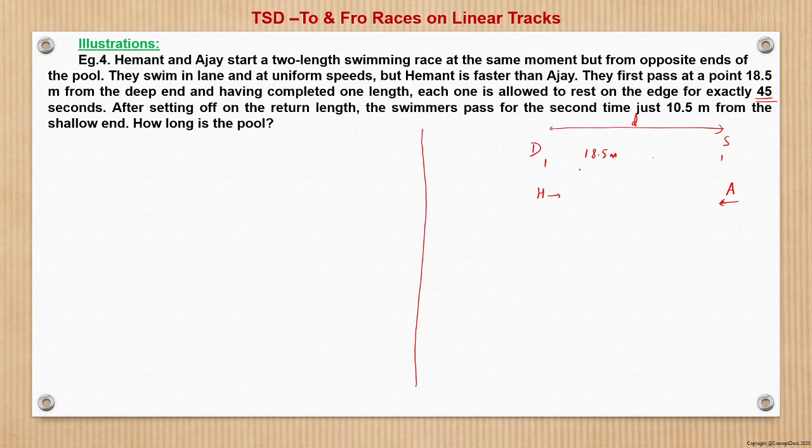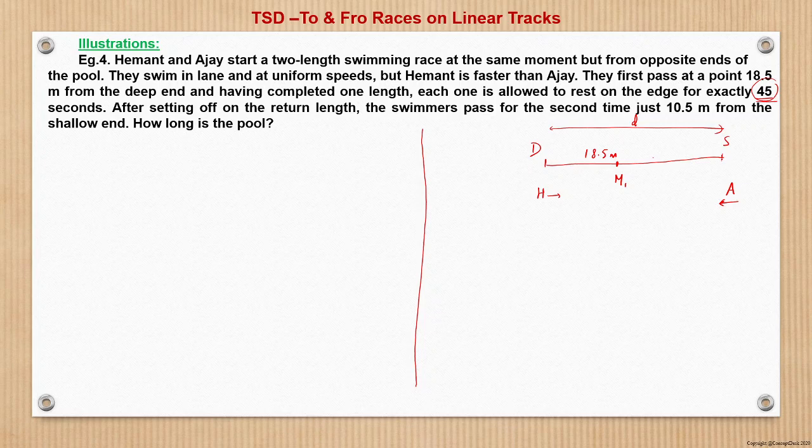I draw again. So let us suppose they meet here. This is M1, 18.5 meter. And then after having completed and after meeting here, they continue their journey and reach their respective ends. Suppose after reaching their respective ends, they do not stop for 45 seconds. So what happens? We will take the similar case as we saw in the previous question.